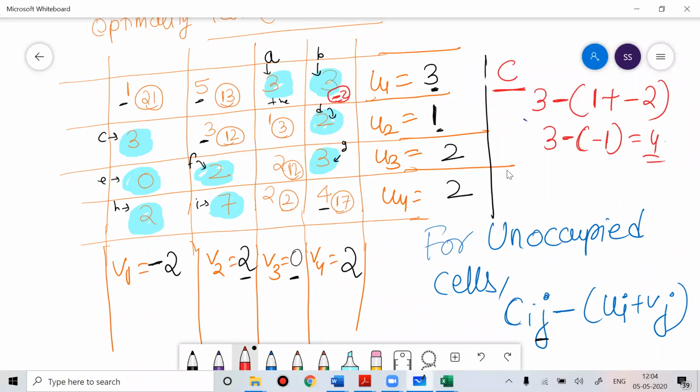You saw that B was negative, so I marked B. C is positive, so no need to do anything. Clear now, everyone? Please write in the chat if anyone has any doubt.